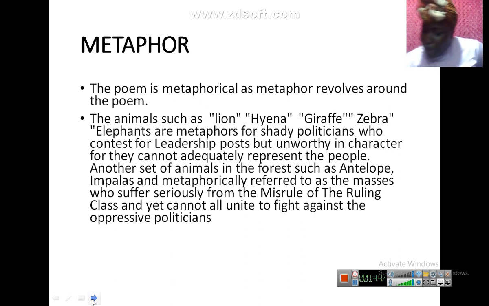But at the end of the day, look at what they said. And the pack thrashes around like a snake without a head. Yet we cannot all unite to fight against the oppressive politicians. In a way, this poem is a call to duty. I hope you're taking down notes. In a way, this poem is a call to duty, telling us that we still have a lot to do. The battle is still ahead. We need to unite so that they can know that we know our rights. We know what we deserve as citizens. You cannot keep us locked in and not give us palliative, at least to the vulnerable.